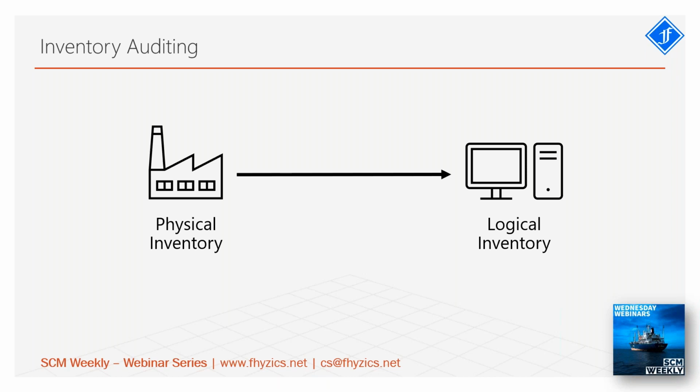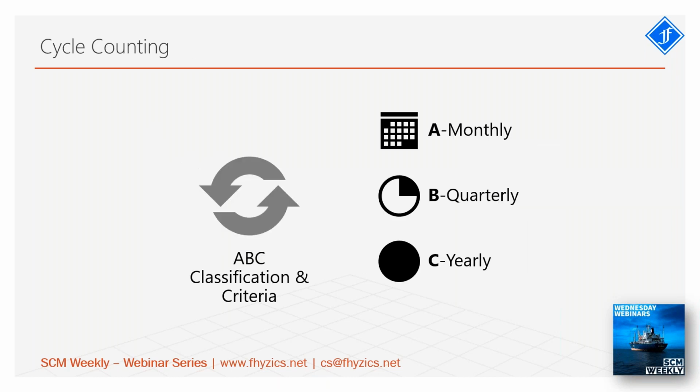But today, most companies are using WMS or ERP to manage their inventory. Here we call it virtual inventory or logical inventory. So we have these two pieces: the physical inventory is the reality, and the logical inventory is the representation of the reality, because we make most of the decisions based on the logical inventory.